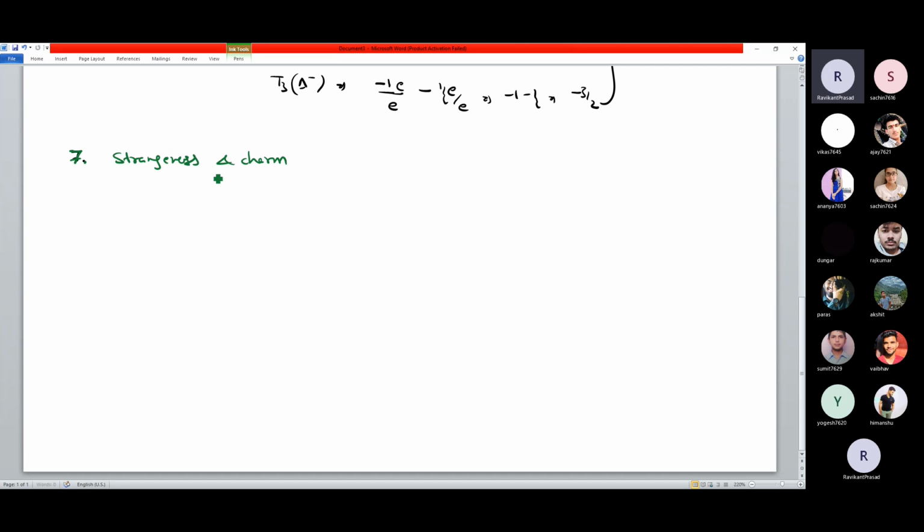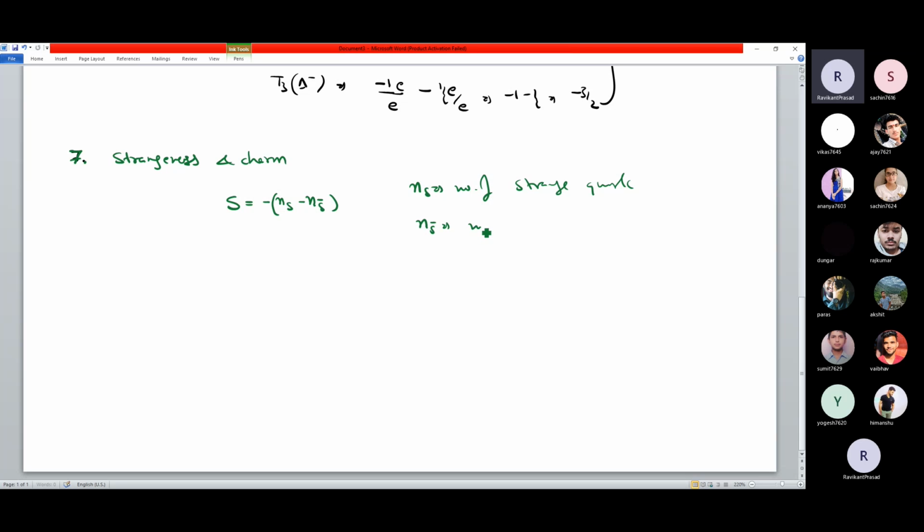So how do we define these numbers actually for any particle? Strangeness is denoted by S, and that is equal to minus ns minus ns bar. Ns is the number of strange quarks.